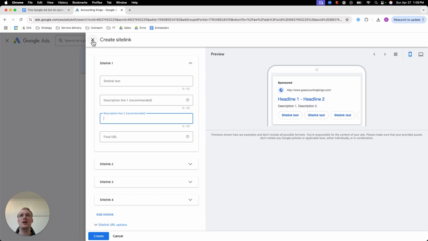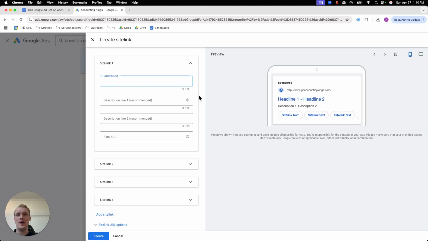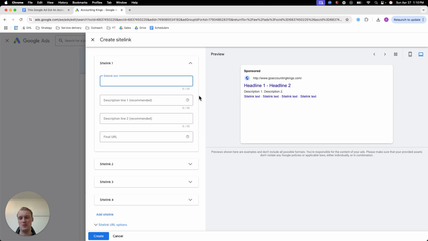You can have 4 of those site links, and I recommend everybody to use as many site links as possible. The reason for this is because you will have more real estate on the screen. So if someone is searching for accountant for physician practice, right? And they see all types of ads. The one that is taking up the most real estate on the screen is going to get the most attention. So in the ideal situation, this is not possible by the way, you want to have such a big ad that the whole screen is filled up with it.